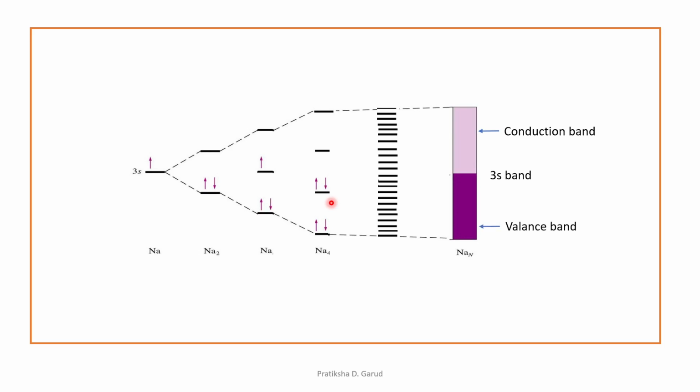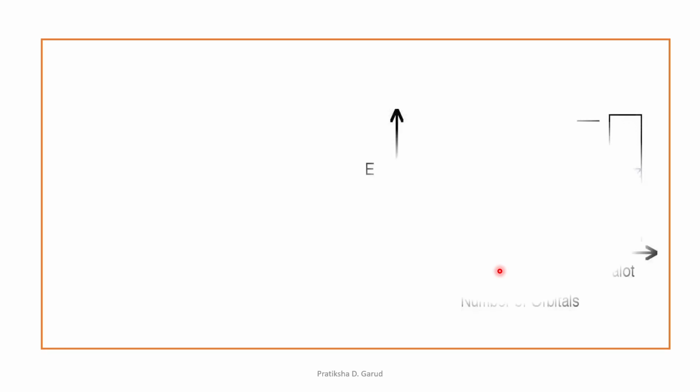Okay, so generally we say that the 3s band is always half filled. Why is it half filled? Because the electrons are filled into the bonding and the non-bonding only. The anti-bonding remains empty, or we can say that the electrons are present only in the valence band. That's why the 3s band is always half filled. Let us again explain this.